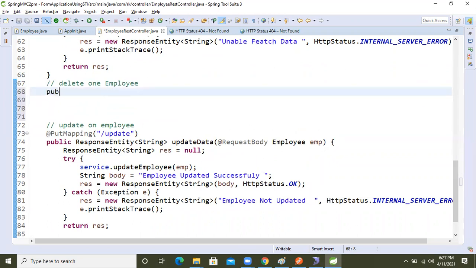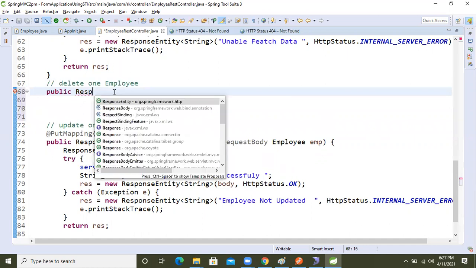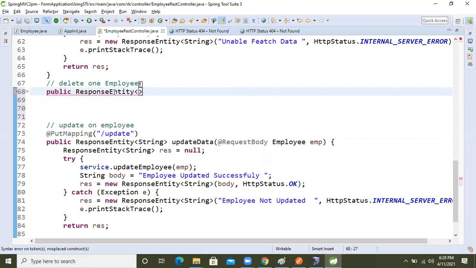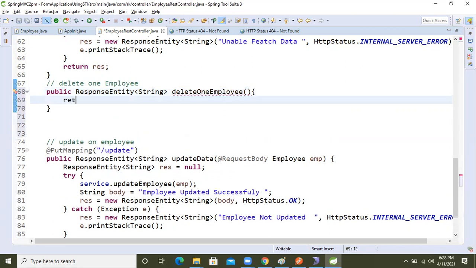For that, public response. Public response string. I'm taking the string only here, guys. Delete one employee. Delete one employee. Return null.